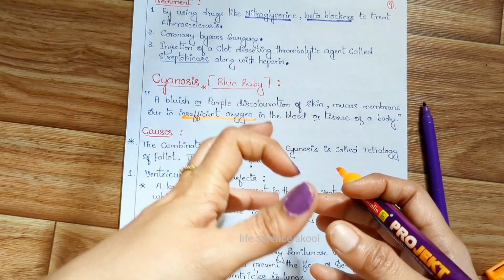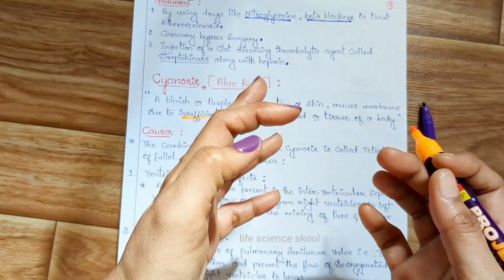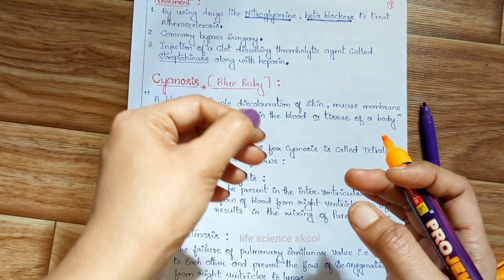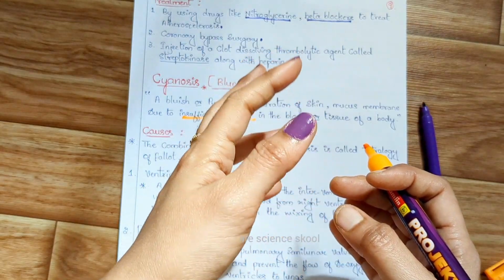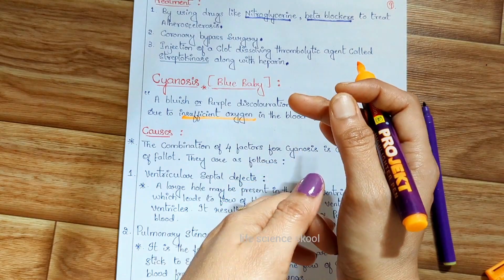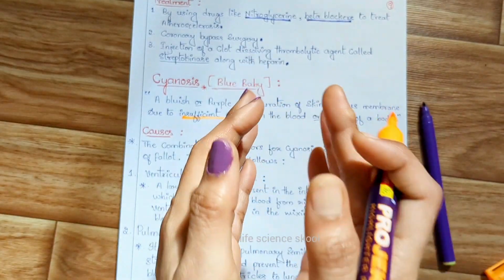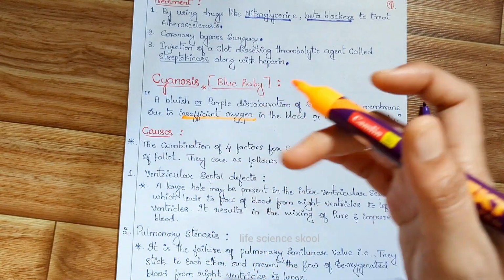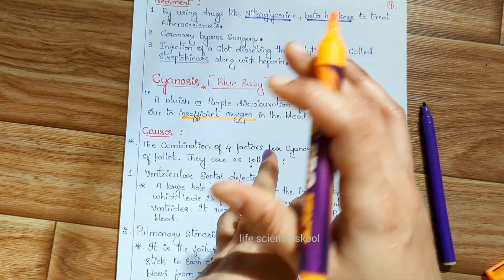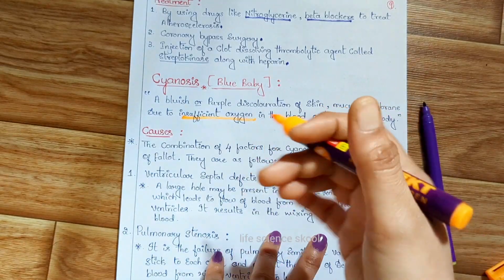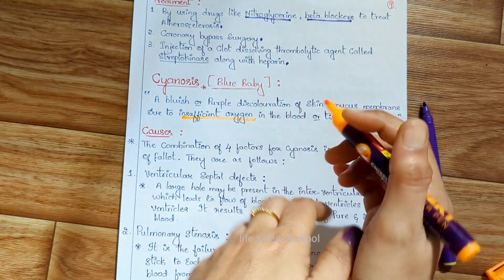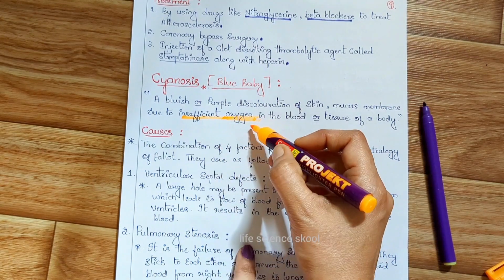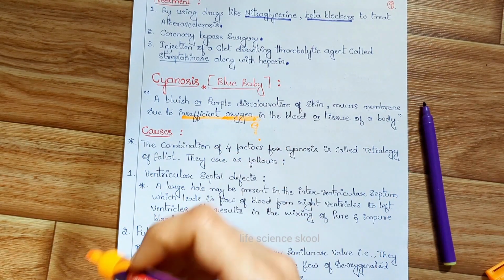It means when you look at a small child, it is going to look a little bit bluish or purple in color. This is because there is less supply of oxygen, the pure blood, to the tissues. So that's why the baby is going to look bluish or purple. Okay. So what is the reason why the baby looks like this? The main reason is the reduced supply of oxygen. Why is the oxygen supply reduced?